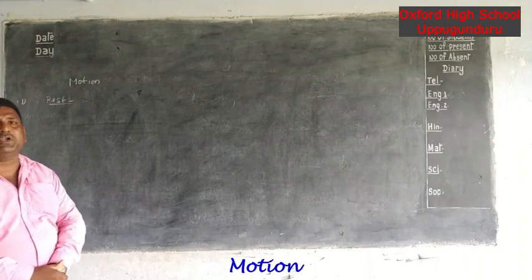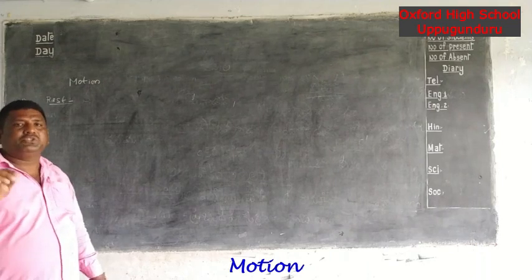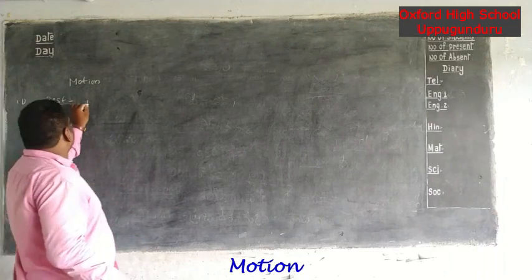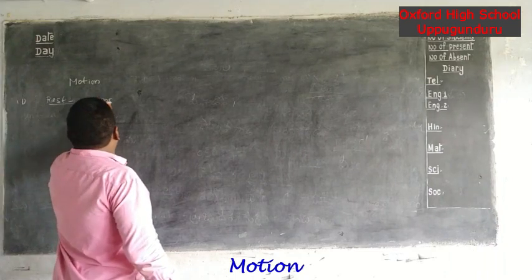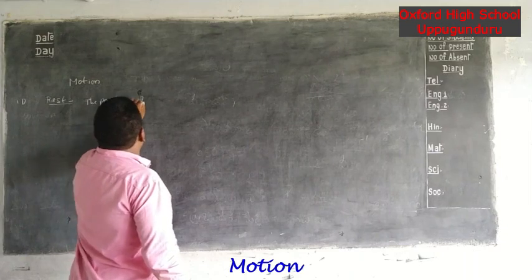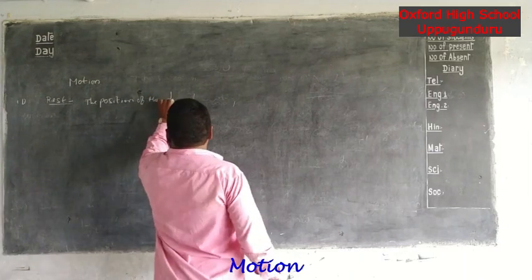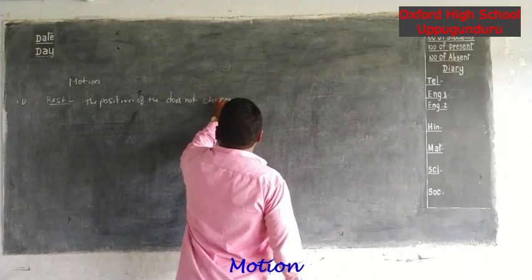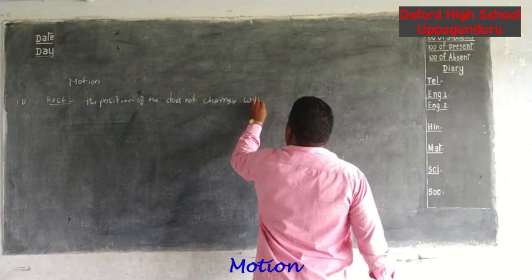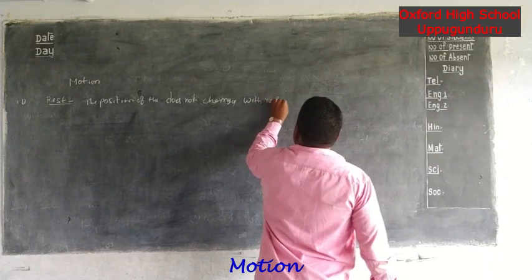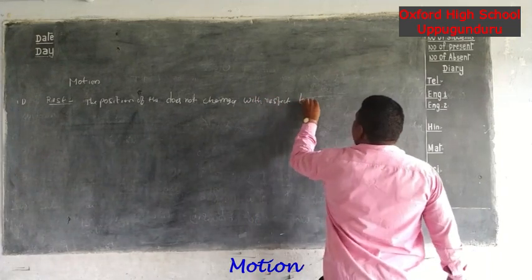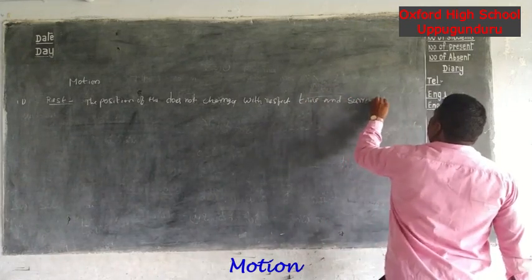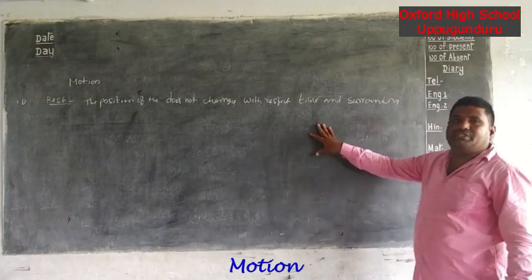The position of the body does not change with respect to time and surroundings. That is called rest.